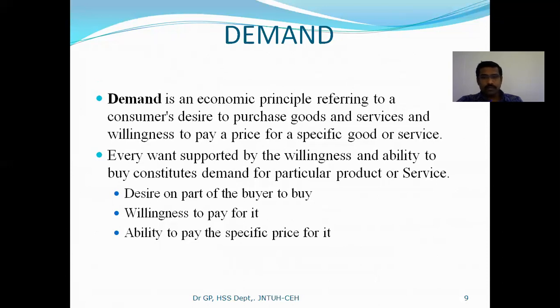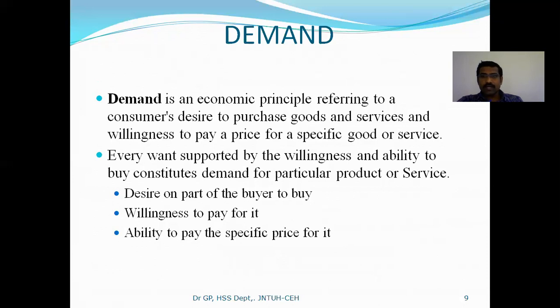So it doesn't mean from my side that the 10 lakh rupees car has a demand, unless I have the ability to pay for it, right? So these two conditions must be satisfied, right?